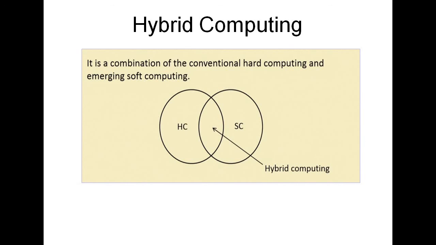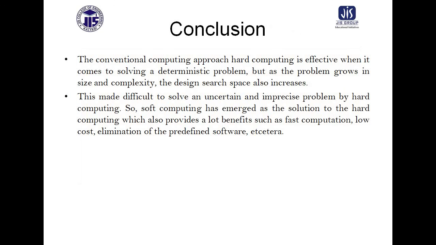So next one is hybrid computing. What is hybrid computing? There are two types of computing: one is called hard computing, another one is soft computing. Hard computing is denoted by the set HC, soft computing is denoted by the set SC, and the intersection between hard computing and soft computing is called hybrid computing. We will study many examples of hybrid computing also.